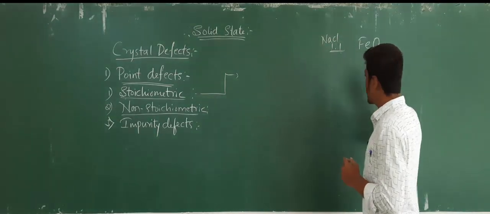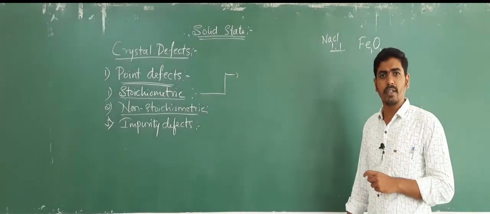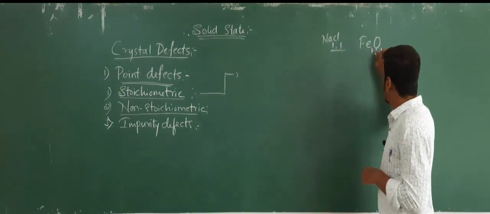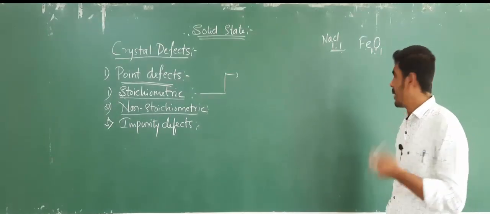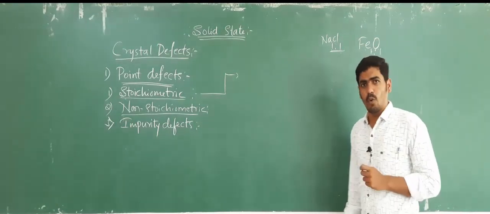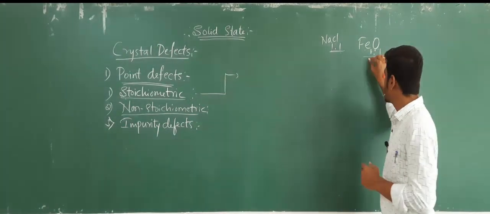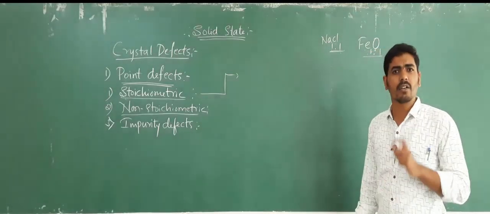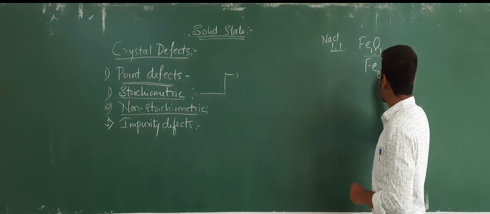One Fe will be present, and along with one Fe, one oxygen will combine to form FeO, and its proportion is 1:1. But when the defect is observed in FeO, then the proportions in which these elements combine will not remain the same. It will be of different proportions.